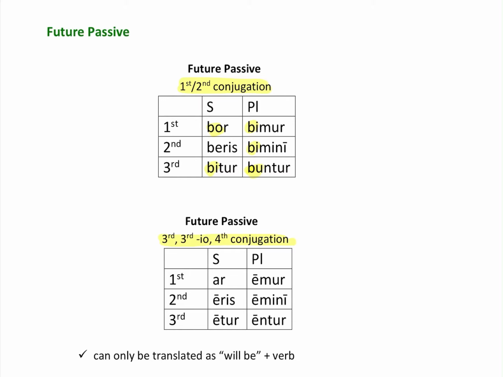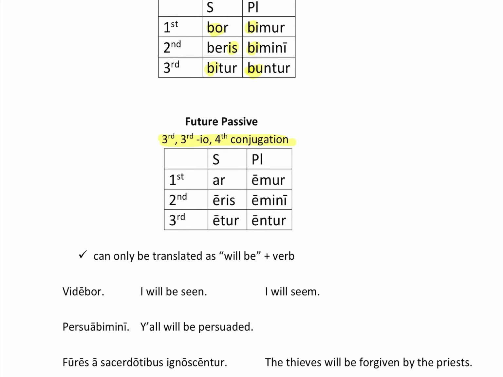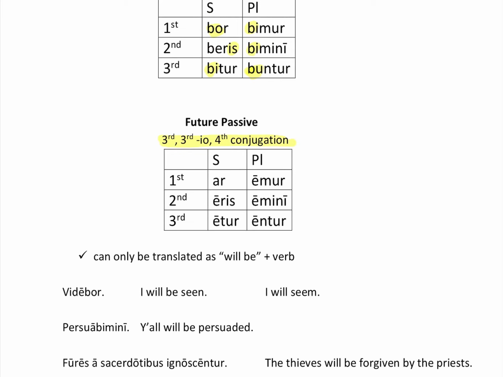Just like future, they look a little bit like the future tense. And then the future passive is bor, beris, bitur, bimur, bimini, buntur. And they look a little bit like the third and fourth conjugation future tense endings, am, es, et, emus, etis, ent. So look, try to find the similarities in the patterns.